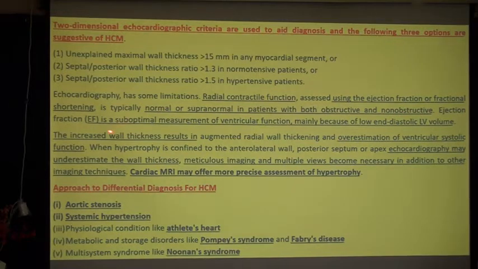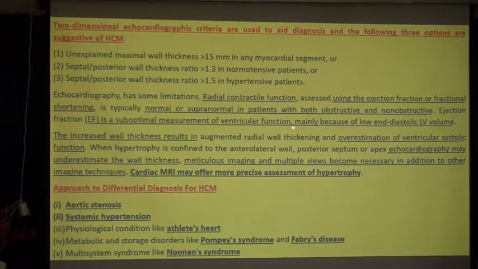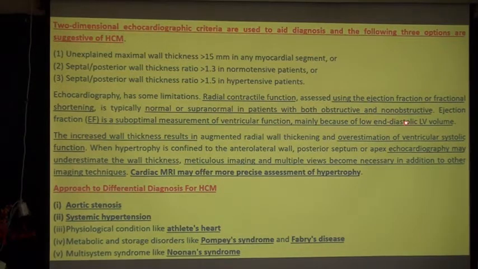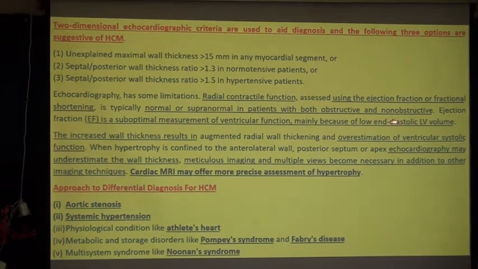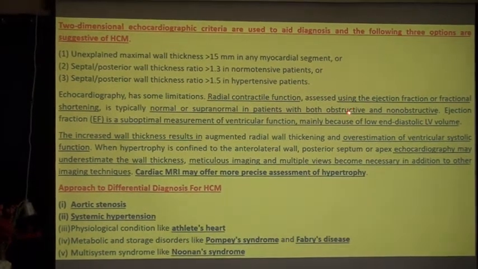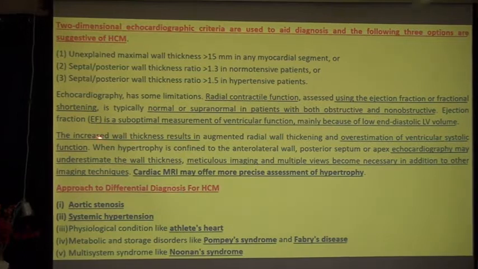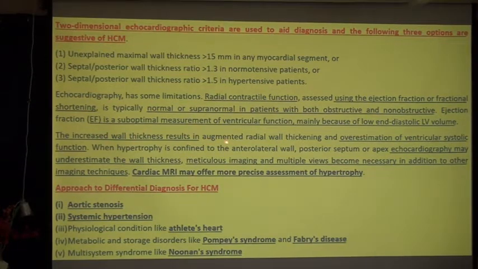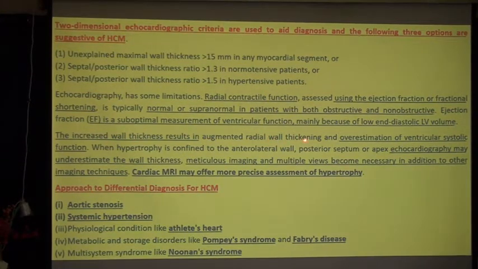Ejection fraction is a suboptimal measurement of ventricular function, mainly because of low end-diastolic LV volume. Here volume is less because LV is hypertrophied. The increased wall thickness results in augmented radial wall thickening and overestimation of ventricular systolic function.